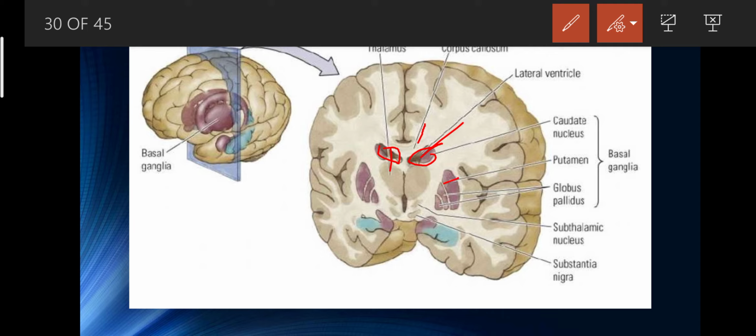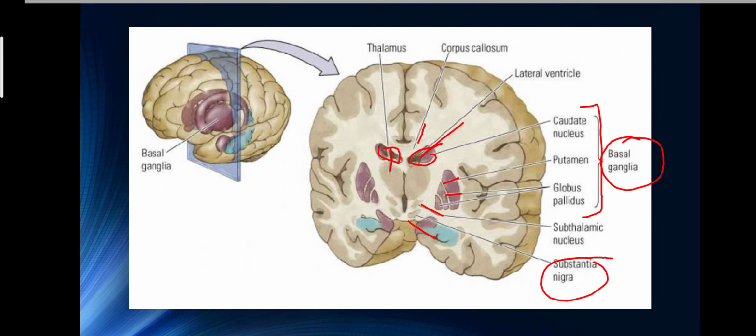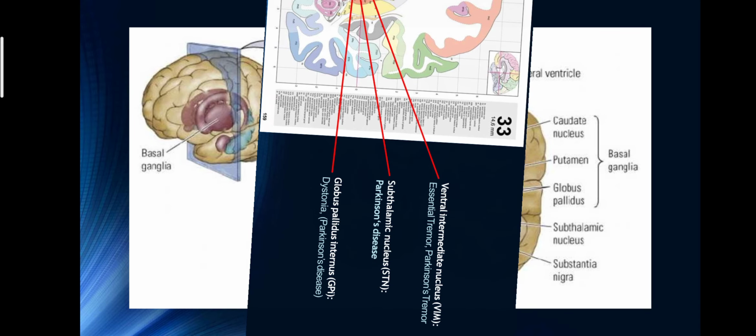Okay, and this is the putamen, and this is the globus pallidus externa, and this is the globus pallidus interna. And this is the substantia nigra, and this portion is the subthalamic nucleus. And the caudate nucleus, putamen and globus pallidus can be called the basal ganglia. So this is the anatomy of the brain that you can see in a transverse section.